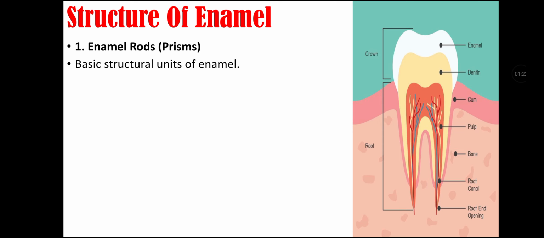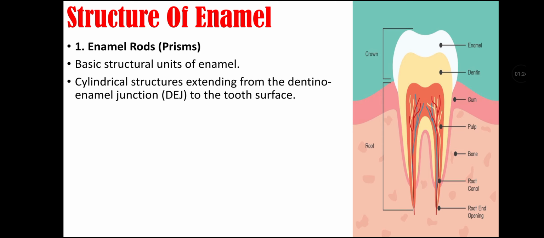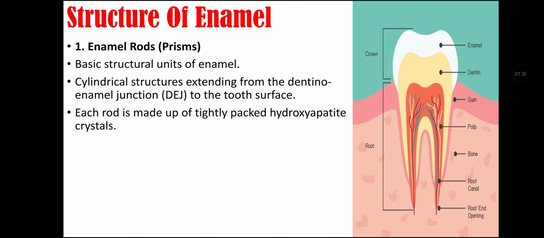Structures of enamel. It has enamel rods that are also called prisms. They are basic structural units of enamel. They are cylindrical structures extending from the dentino-enamel junction to the tooth surface. Each rod is made up of tightly packed hydroxyapatite crystals. Then it has inter-rod enamel that surrounds enamel rods. It has similar composition but different crystal orientation. Third, it has rod sheath that is the boundary region between rod and inter-rod enamel.